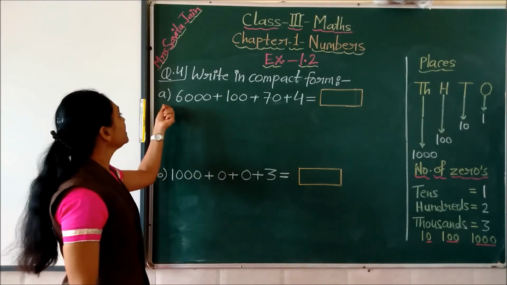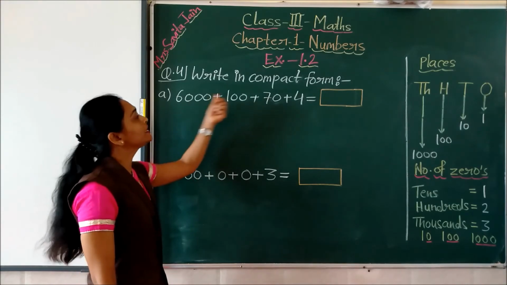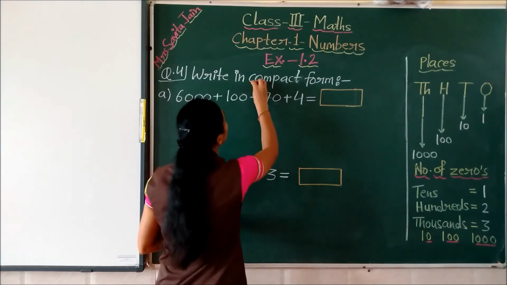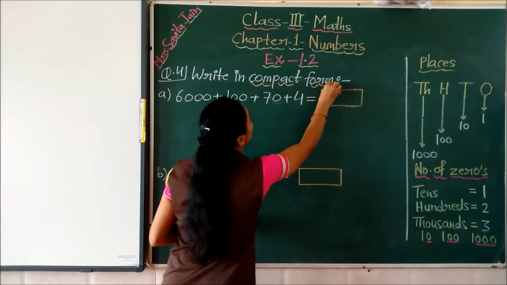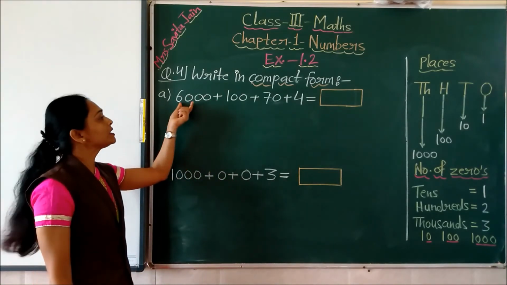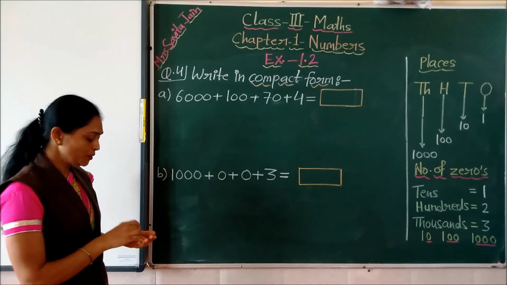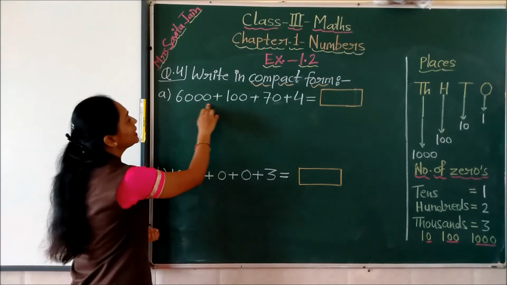See children, this question is written as expanded form. Now we have to write in compact form. Compact form means we have to write this question as a number only. Yes children? So for that, what to do? See, first we will write these numbers.